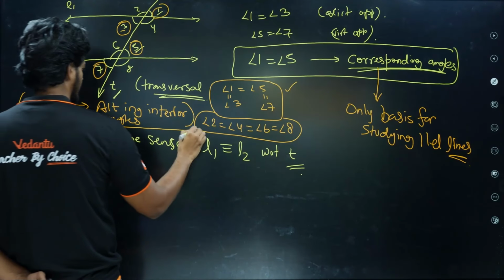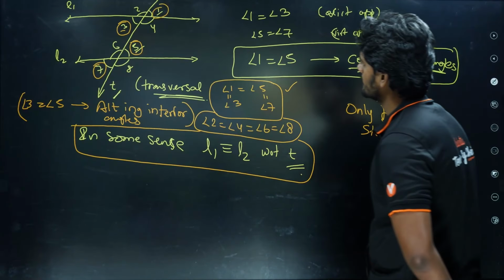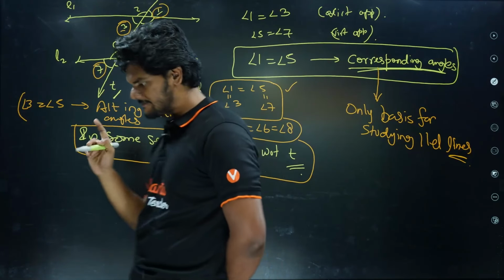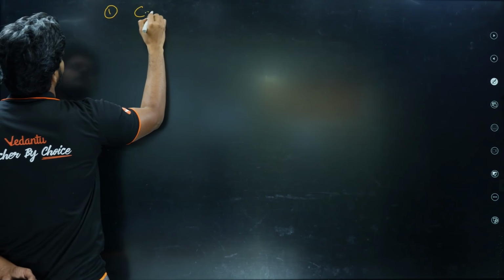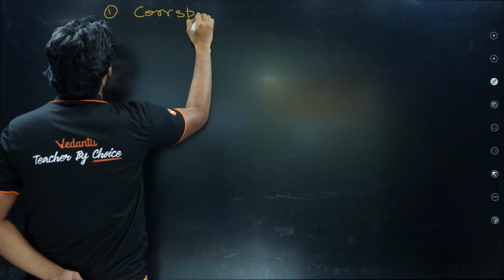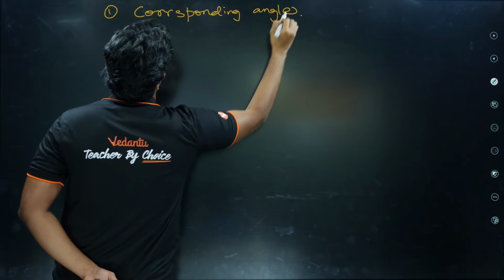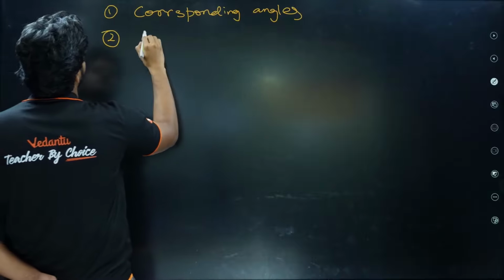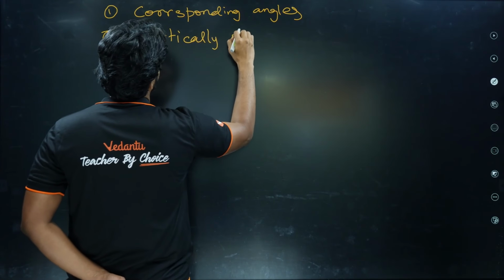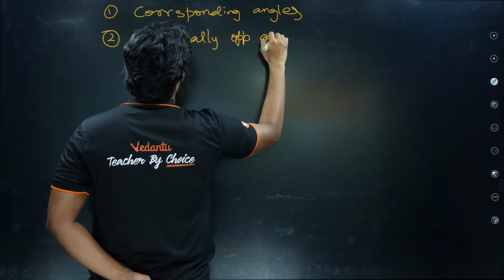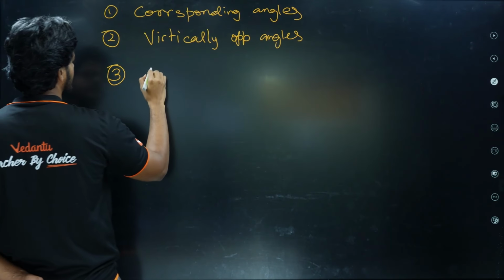Alternate interior angles. So what are the angle names? Let's look at them again. Corresponding angles, vertically opposite angles, alternate interior angles.